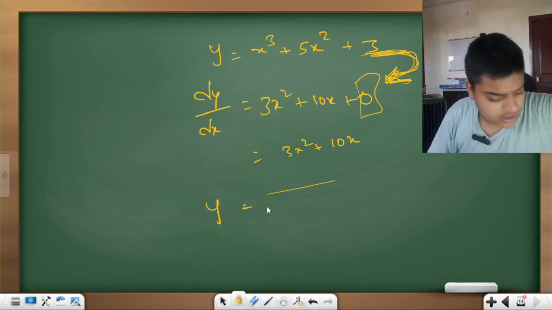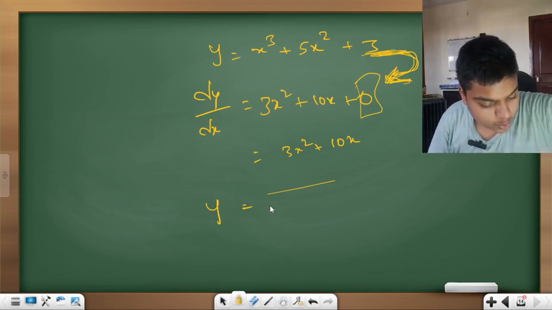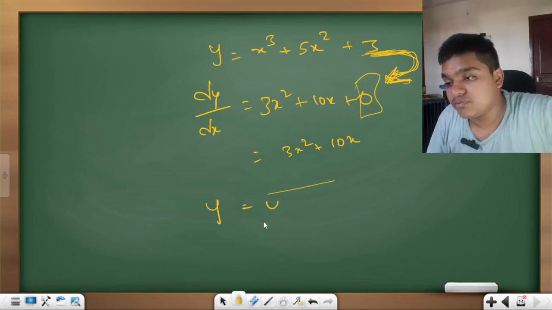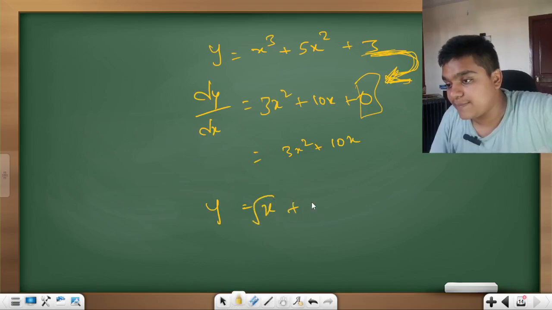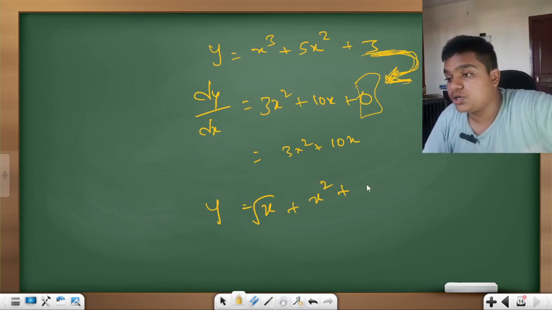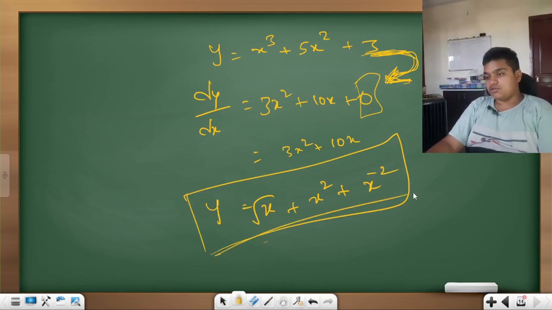Now let us take another example. If y is equal to root x plus x square plus x to the power minus 2, solve this equation.